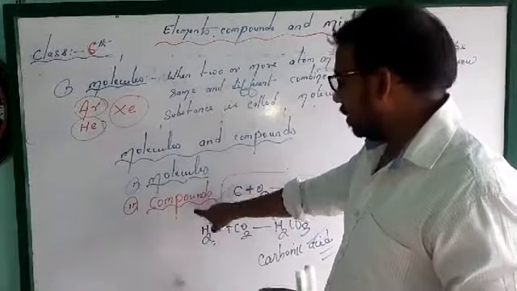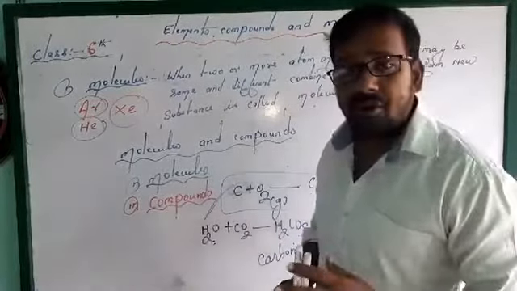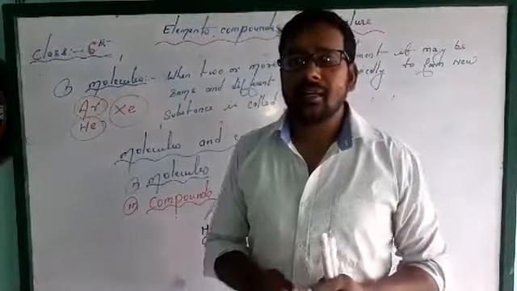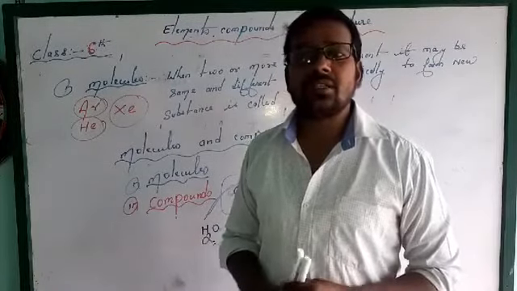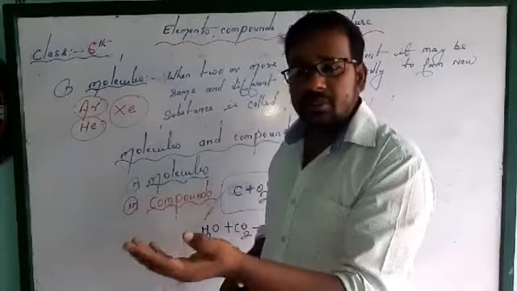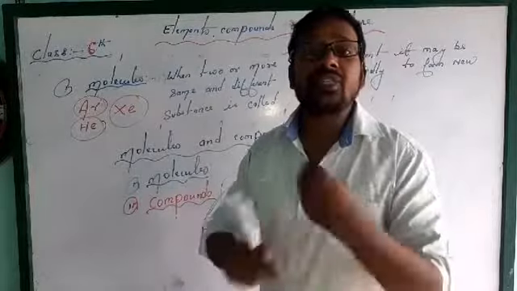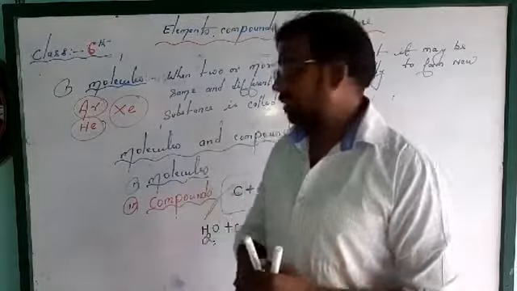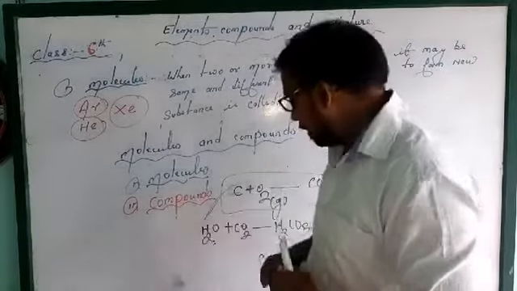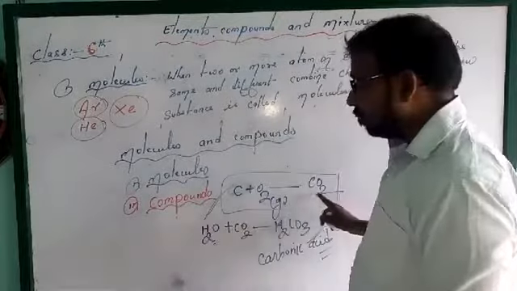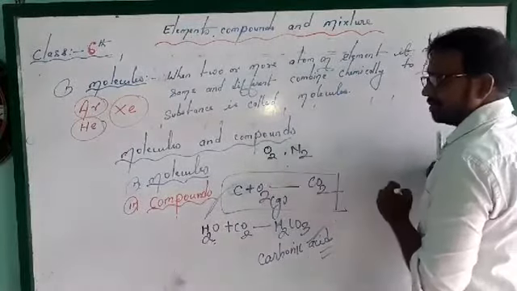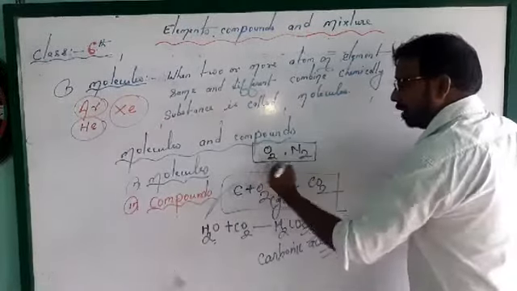What is a molecule? What is a compound? And there are 4 or 5 differences given in your book. What is the difference between molecules and compounds? And also mixture. A mixture is not compared with molecules and compounds, because a mixture is the mixing of two and more substances. They mix physically, not combine chemically. But in the case of molecules and compounds, two and more atoms or elements combine chemically. So CO2 is an example of a compound, and O2 gas, N2 gas, these are examples of molecules, we can say.